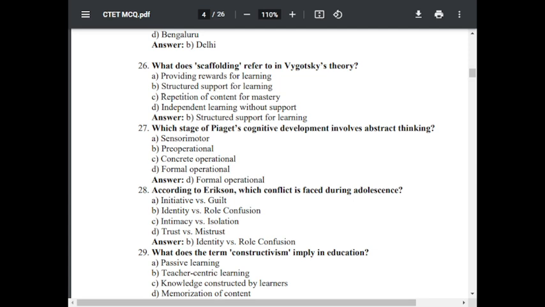Question number 28. According to Erikson, which conflict is faced during adolescence? Option A, initiative versus guilt. Option B, identity versus role confusion. Option C, intimacy versus isolation. Option D, trust versus mistrust. The correct answer is B, identity versus role confusion. According to Erikson, the conflict faced during adolescence is identity versus role confusion.